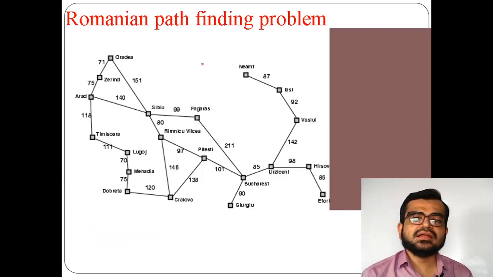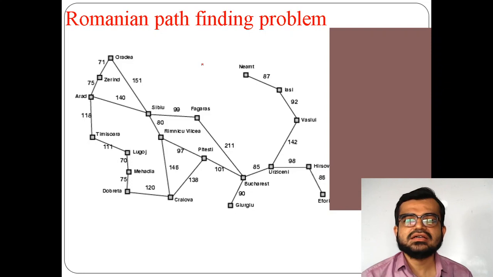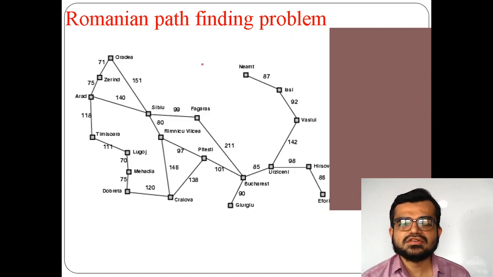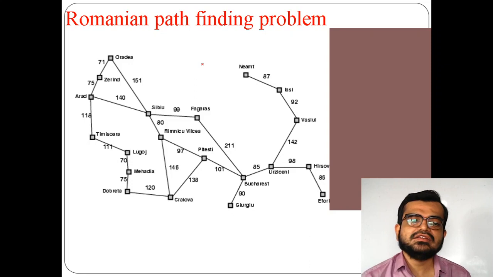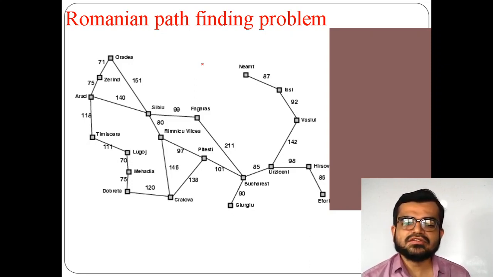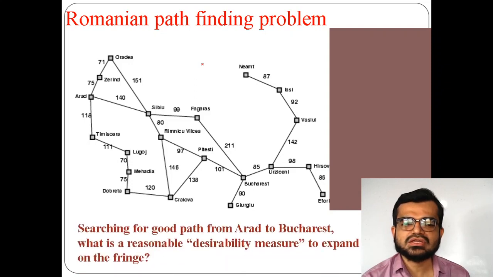So now there is another example, a practical example. If you see here, there is a path, again the Romanian path. This path will be helpful to find out the problem in the best first search mechanism. For example, I already said that we are reaching from Arad to Bucharest. This is how the goal state is your Bucharest. So now how should we reach? We need to find out the good path.